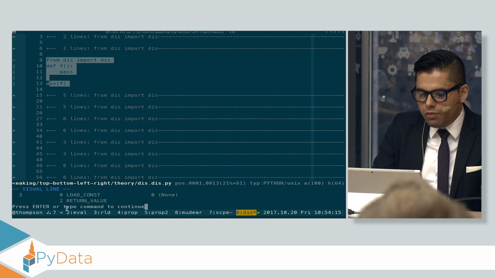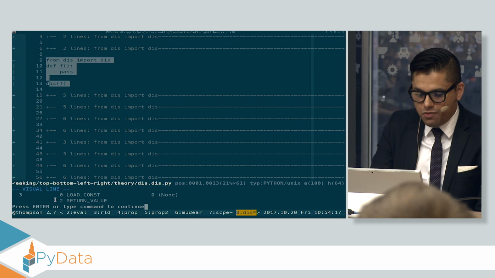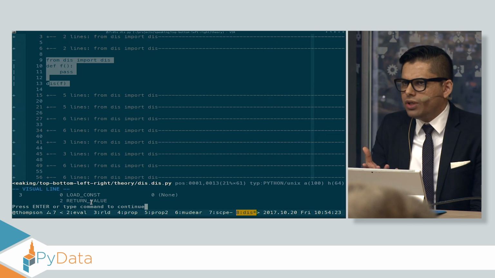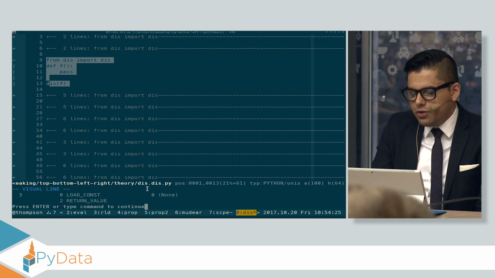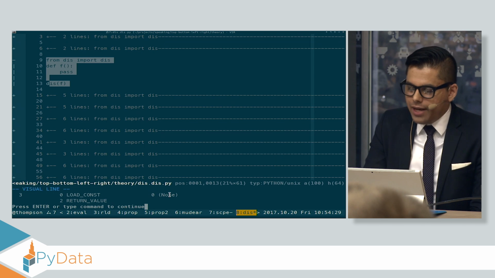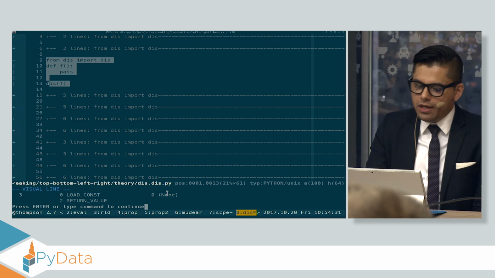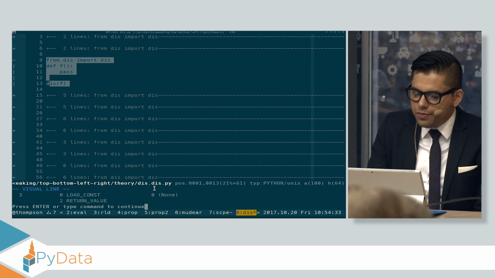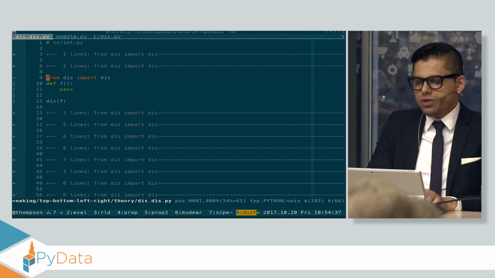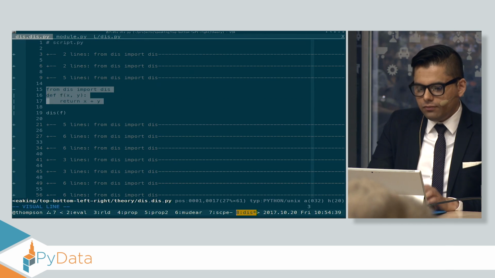The number in this column over here is the offset for the bytecode. So you can say that load const is probably 2 bytes long. You can't tell me how long return value is, but it's, I think, only 1 or 2 bytes long. This value here is the actual argument for that opcode, and in parentheses is the interpretation of that. So this load const had an argument 0, which you can interpret as the constant value None. We'll see what that means in a second.